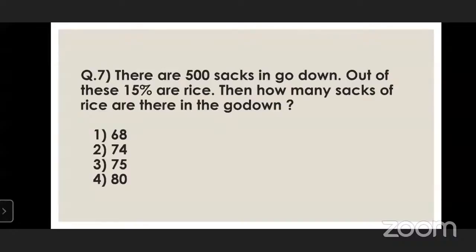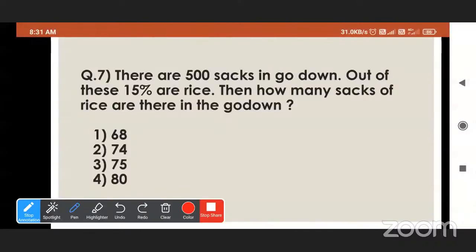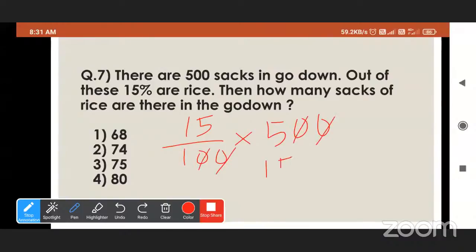So the number of sacks of rice is 15 upon 100 multiplied by 500. We will cut the zeros. 15 multiplied by 5. Do the multiplication. 75.